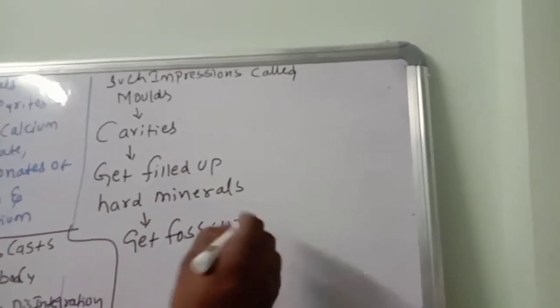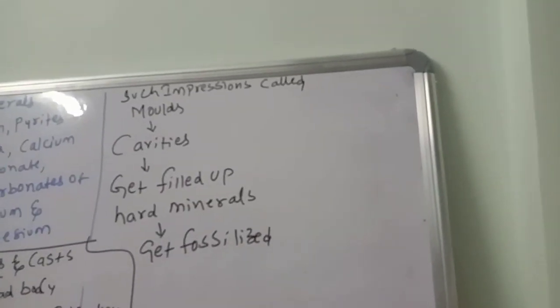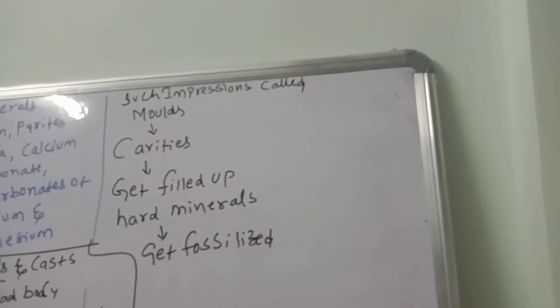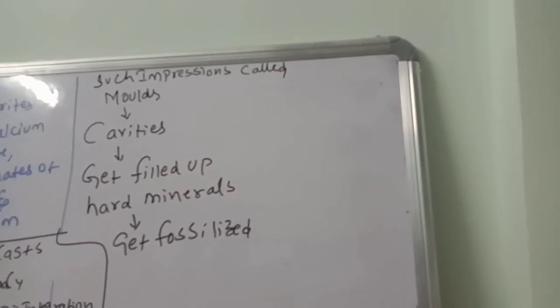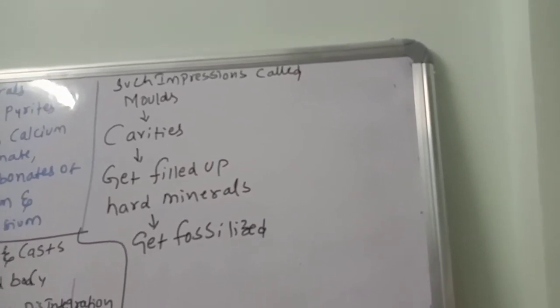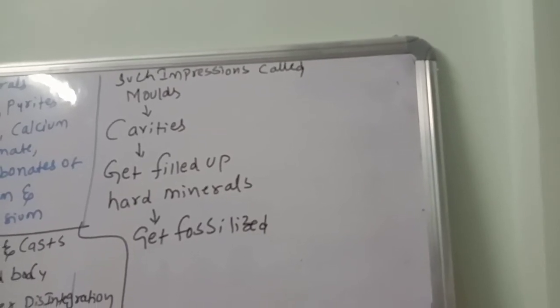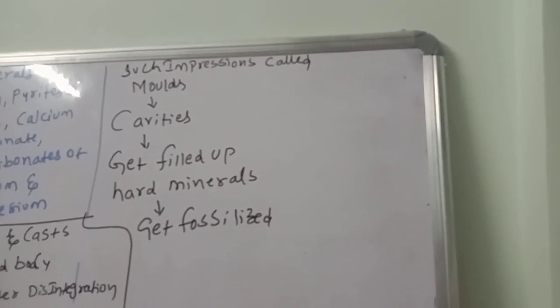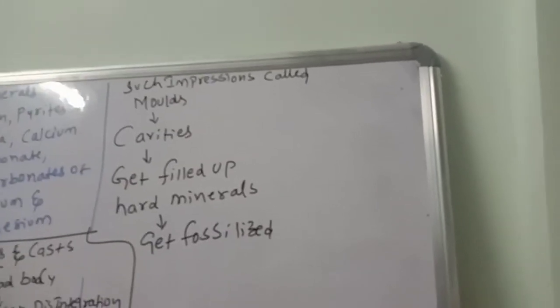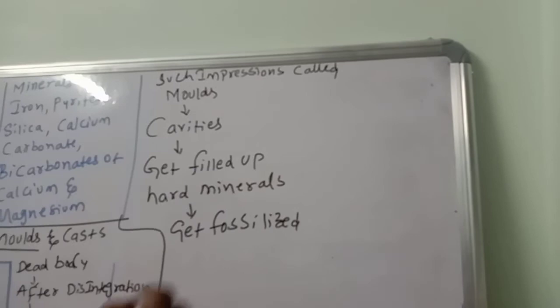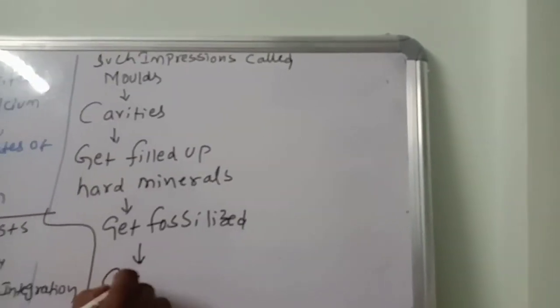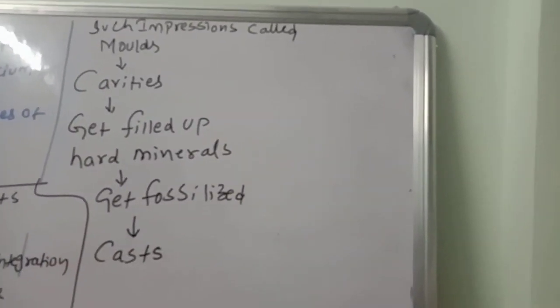These points you should remember. The cavities that get filled up with hard minerals and get fossilized are called casts. Remember these points.